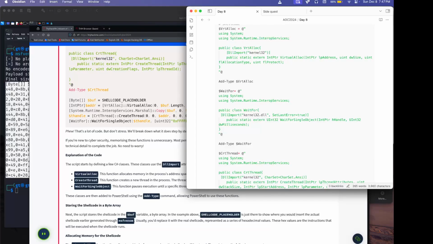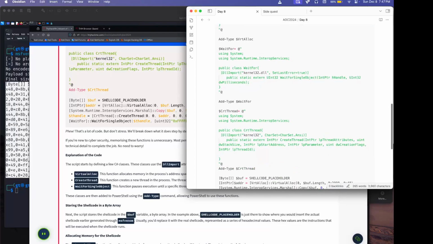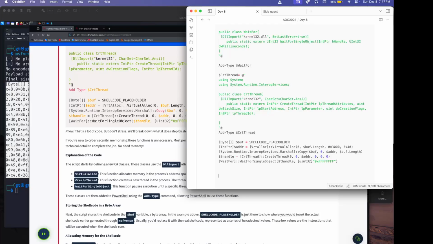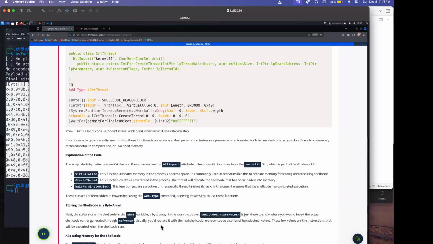Next, the script, so we got that part. Where is it? Right there. The shellcode in the buff variable, a byte array. So we're going to replace our code here. Shellcode placeholder is just where you'll insert the actual shellcode. Usually you replace it with the real shellcode represented as a series of hexadecimal values. These hex values are instructions that will then be executed when the shellcode runs.